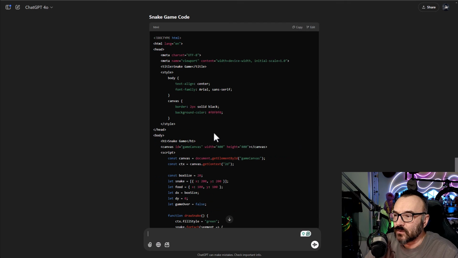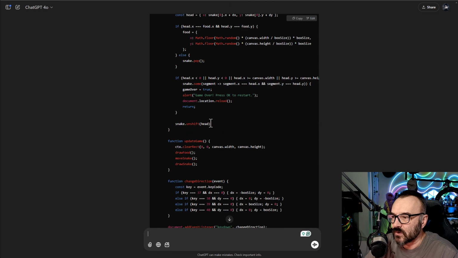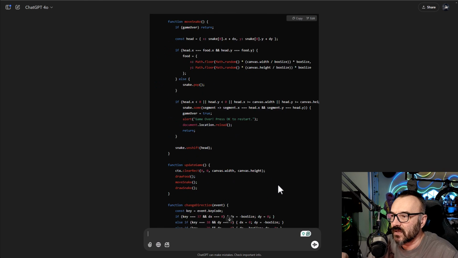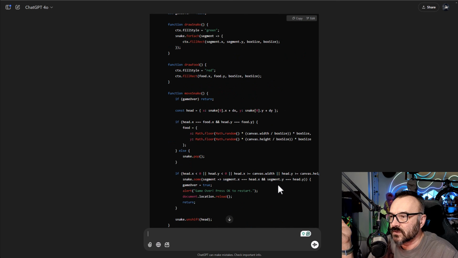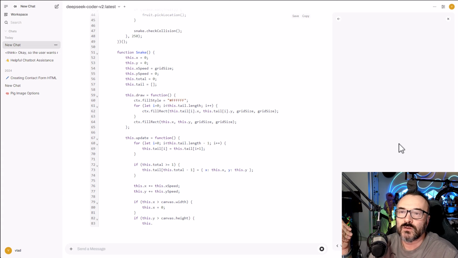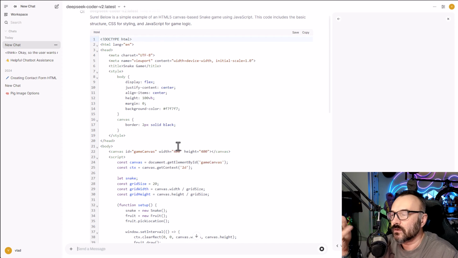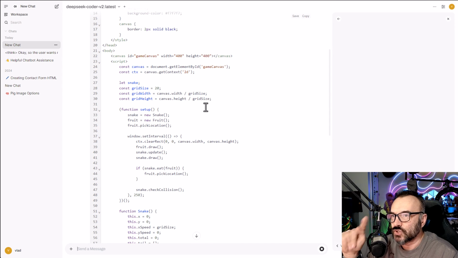And here we have the code, and we can look. It's actually similar to the previous one. It works very similarly. Yeah, so it's nice tight code. I can tell it does not have full functionality, but it's okay. It does not restart, and I don't see collision detection on the walls. But we'll see. It's all doable. Right here is a little bit bigger code. It's great, well, obviously because the model is specialized on this, but ChatGPT should also be specialized, because they don't have the specific.